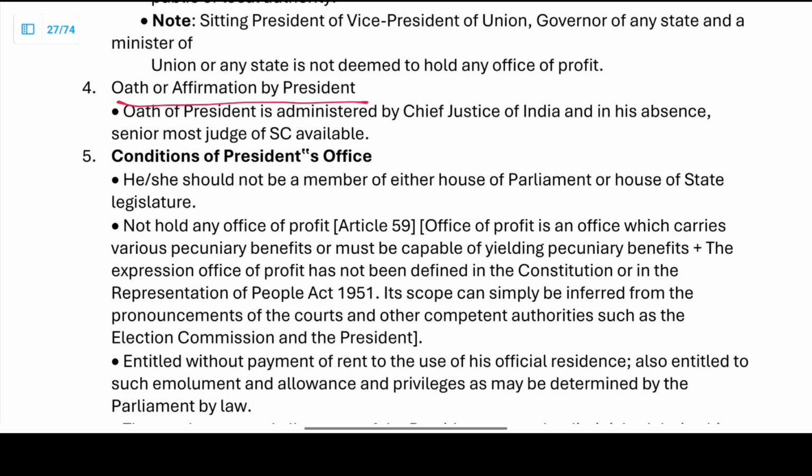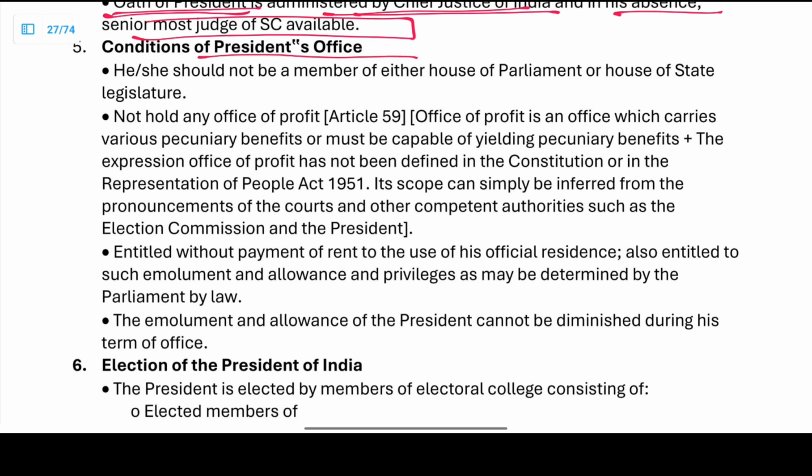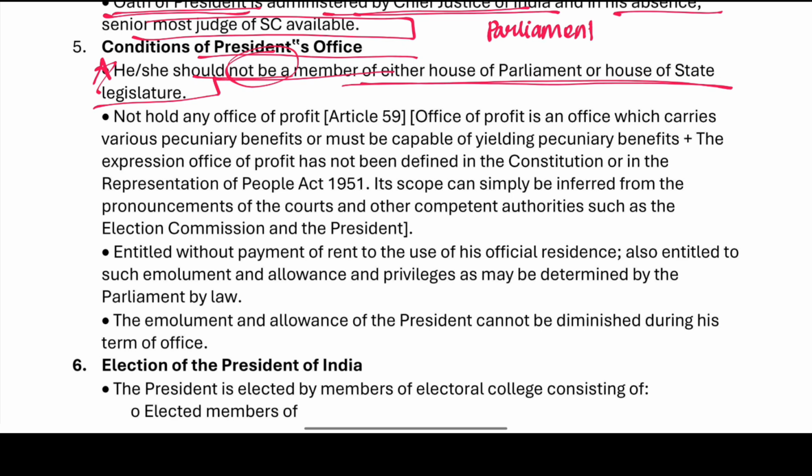Oath or affirmation by the President, right? The oath of a President is administered by the Chief Justice of India and, in his absence, the senior-most judge. Now what are the conditions for the President's office? He should not be a member of either house of the Parliament or house of the state legislature. These conditions we just need to remember. He or she is not a member of the Parliament or of the state legislature as well.